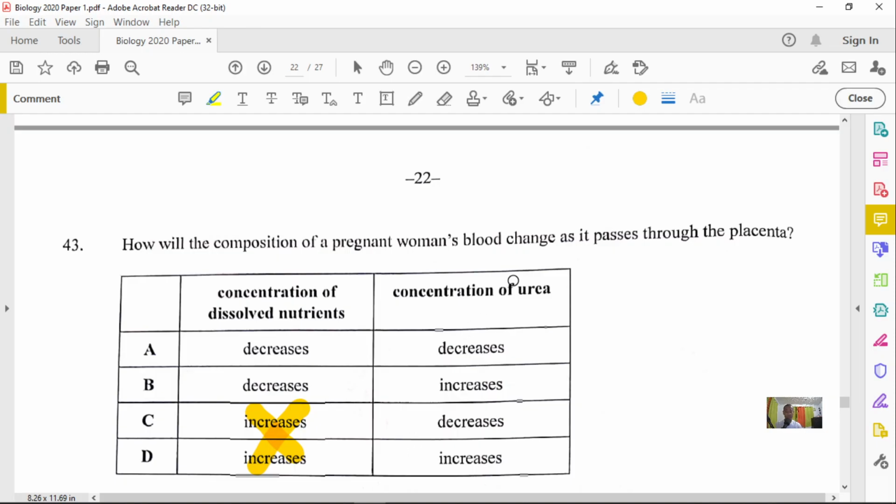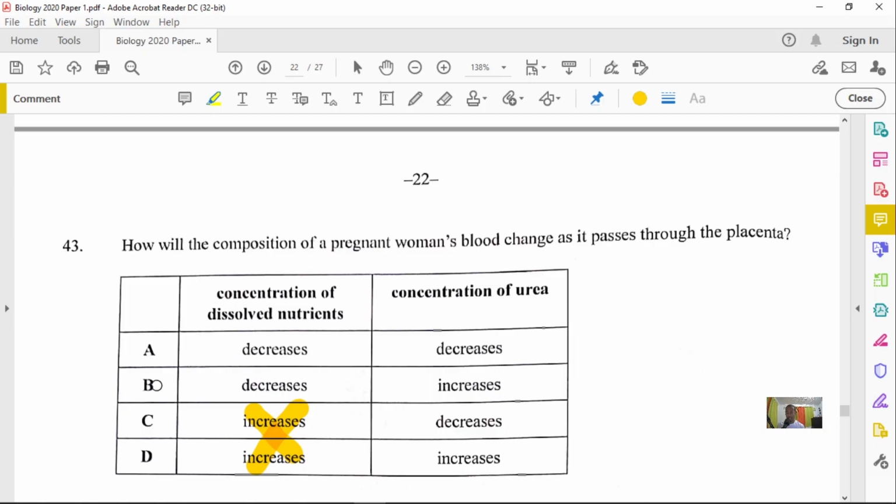Okay. Now the concentration of urea. Urea is a waste product. So coming from the fetus, it will deposit the waste product into the mother's blood via the placenta. So definitely option B will have to be our correct answer, because again, the mother's blood will pick up waste products such as urea from the fetus. The fetus will not urinate nor defecate within the mother's womb. All right, everything goes through the blood.